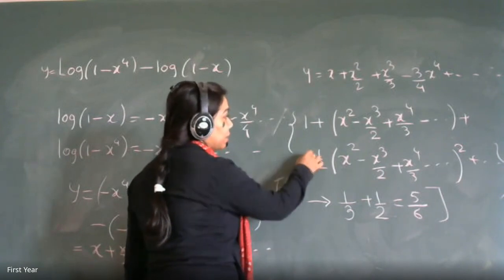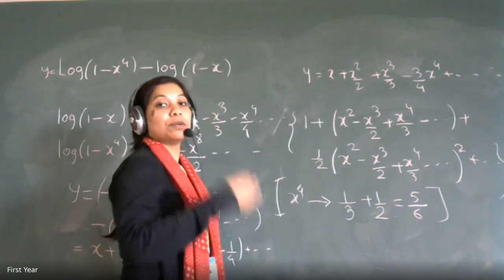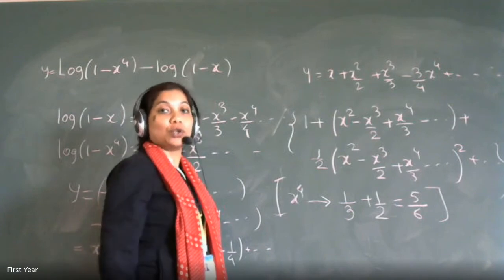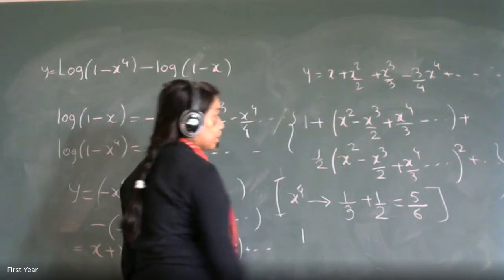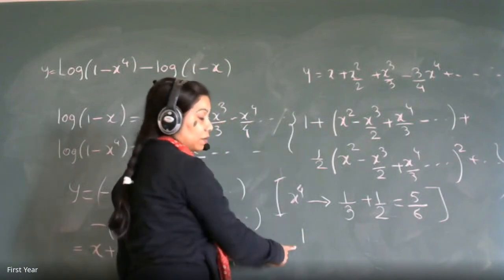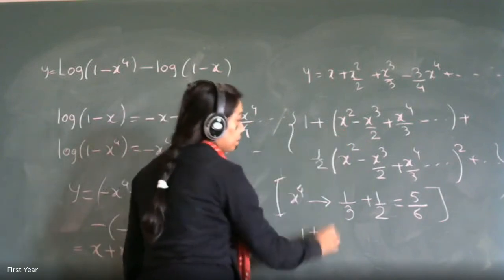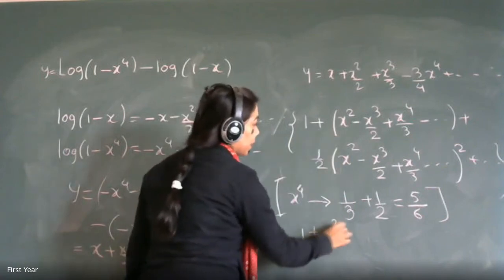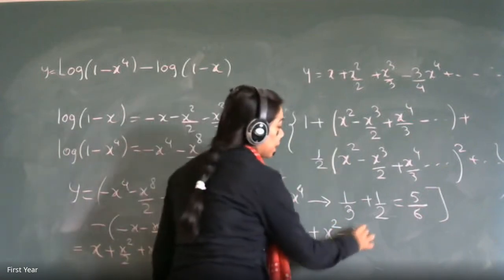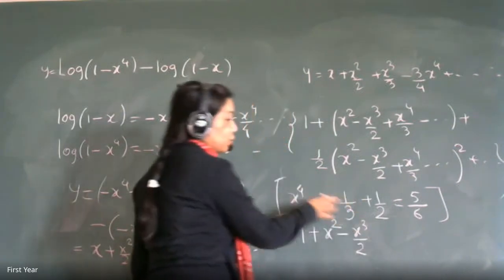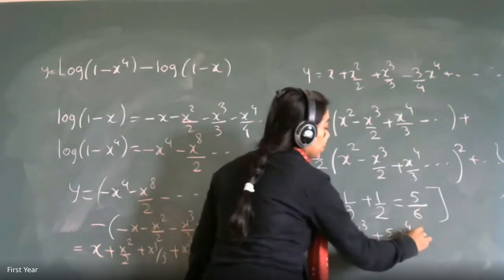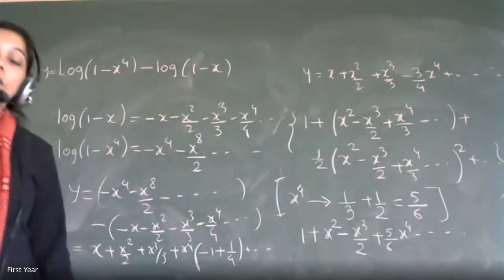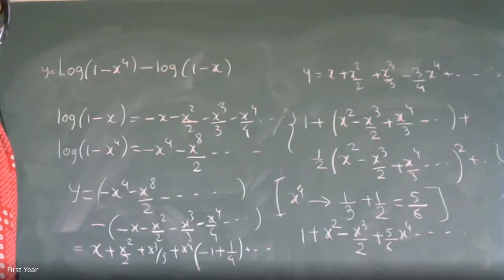Simplify the expression of the same brackets. You have to write the constant term plus x term plus x square term plus x cube term plus x raised to 4 term. So what will be the answer? Constant term is as it is. Plus x square term; here the x term is already there, so x square term comes second. Then the x cube term, the first bracket has x, and then for x raised to 4 we found the coefficient, which is plus 5 by 6 x raised to 4. That's your answer. Is it okay? Yes, ma'am.